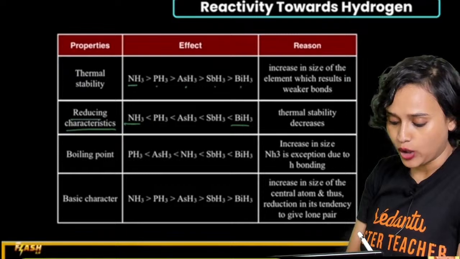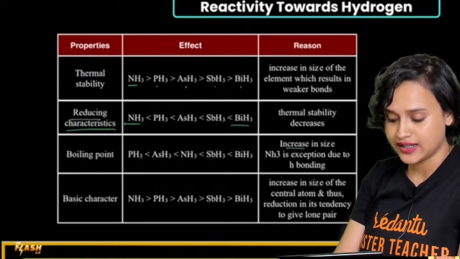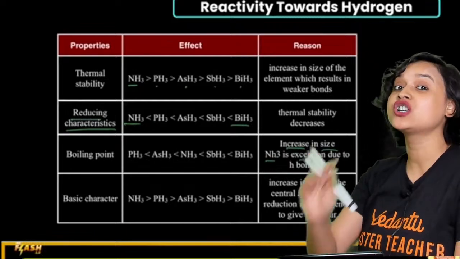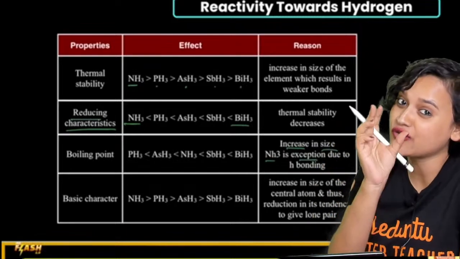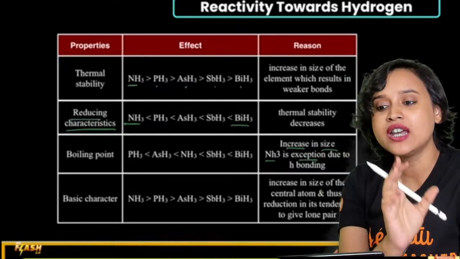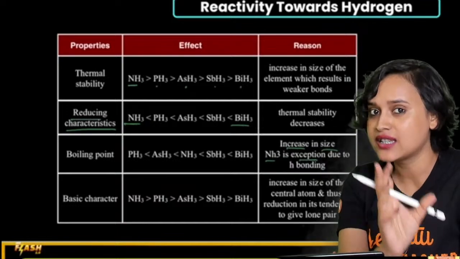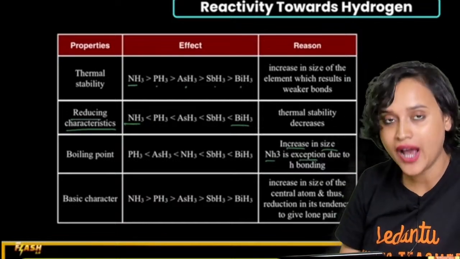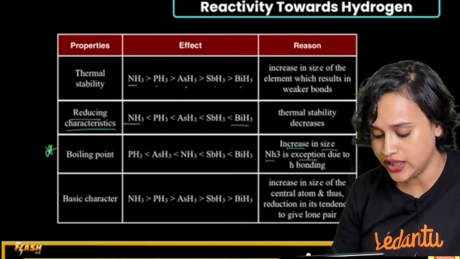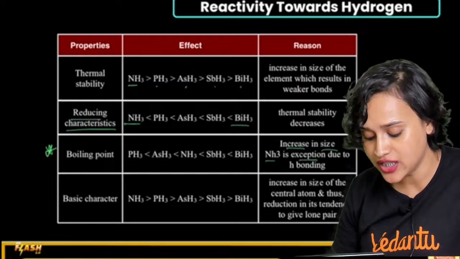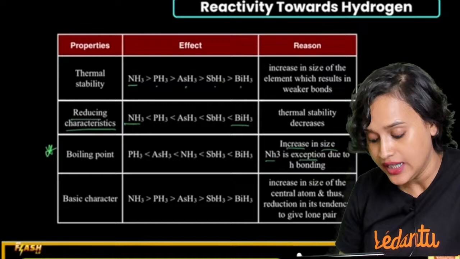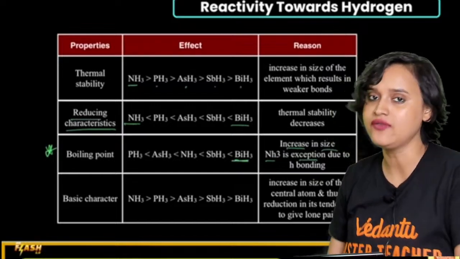Now, when we talk about boiling point, there is an increase in size, and NH3 has exceptional hydrogen bonding. Because of the small size of nitrogen and the small size of hydrogen, hydrogen bonding is there in NH3, which is why the boiling point is exceptional here. Please make a note of it. PH3 has the lowest boiling point, then AsH3, then NH3, then SbH3, and then finally BiH3.